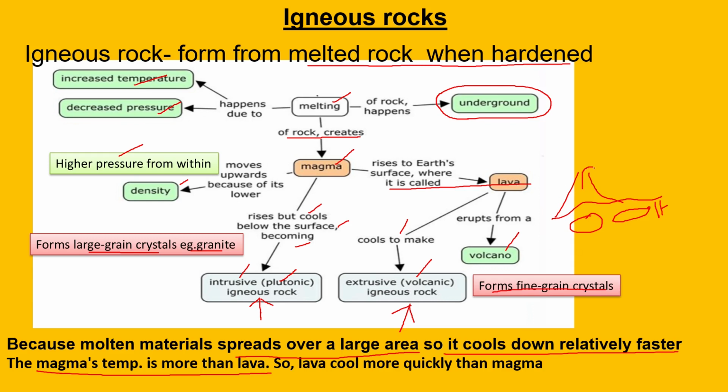Whereas the lava which is flowing out comes in contact with the atmosphere and flows over a larger area, and that's why it gets cooled soon and does not have large grain crystals. It has fine grain crystals.